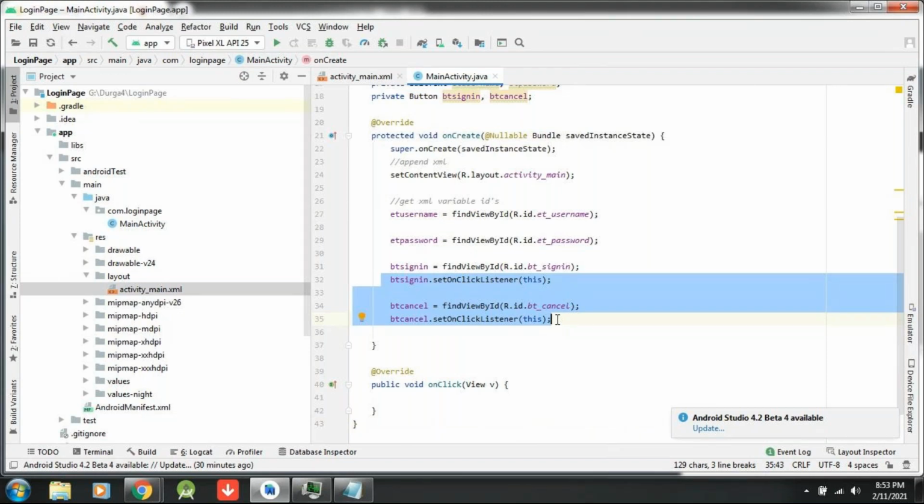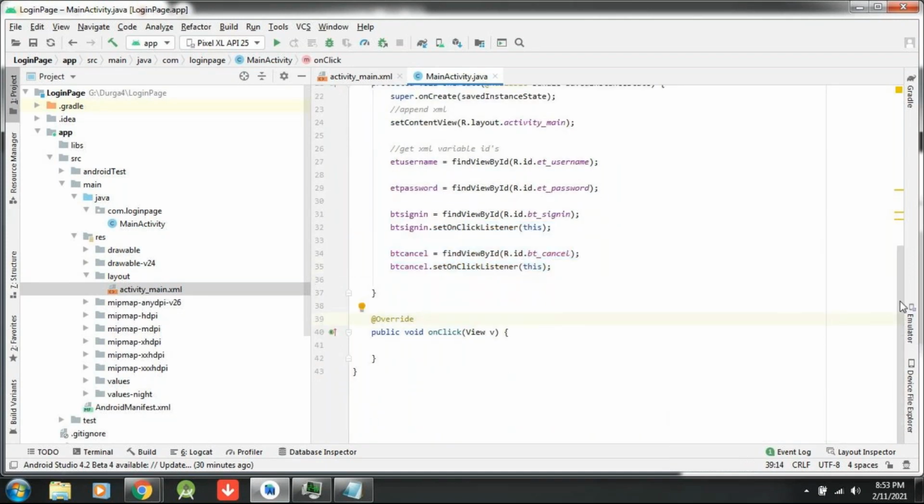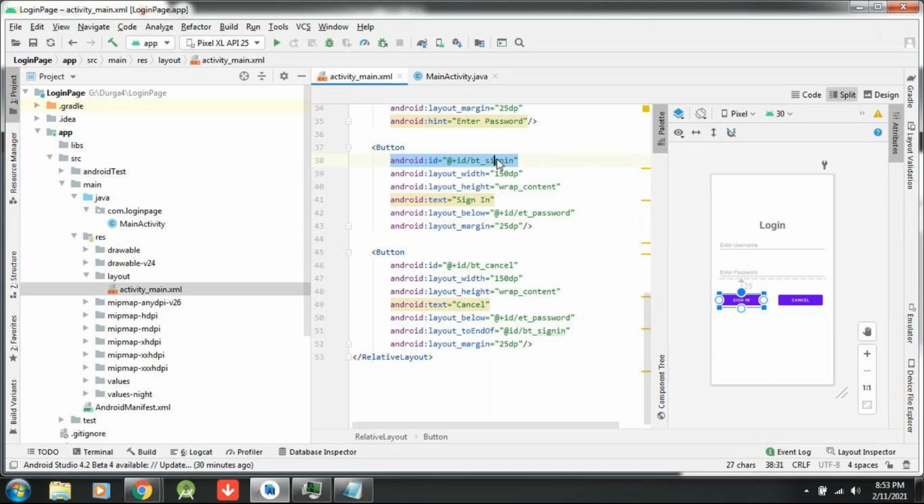Okay. So here, how can I differentiate? Because whenever you write a button, each button has a different unique ID, right? btSignIn, btCancel. If I try to write the same, let me do one thing. What am I getting?